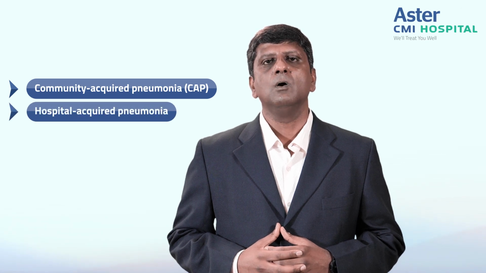What are the different classification types we need to know about pneumonia? It is divided majorly into typical and atypical. Typical generally presents with fever, cough, and breathing difficulty. Atypical is most commonly caused by acellular organisms like Mycoplasma and Legionella. Predominantly, there is a disproportion between the symptoms and the signs we see on an X-ray. One more classification is CAP, or community-acquired pneumonia, versus hospital-acquired pneumonia, including ventilator-associated pneumonia.